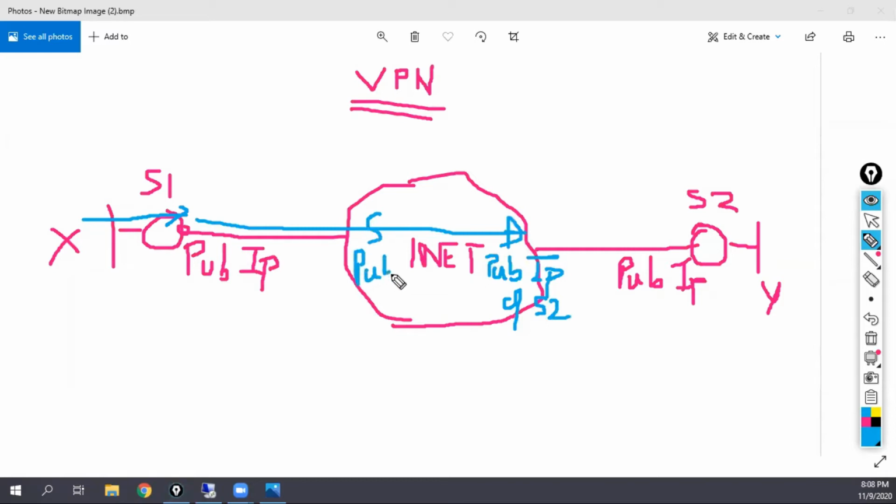On the internet, the packet has the public IP of S1. When this packet lands on S2, what will S2 do? It will open the packet, and once it opens the packet, what will it find? That the inside of the packet is meant for destination Y.